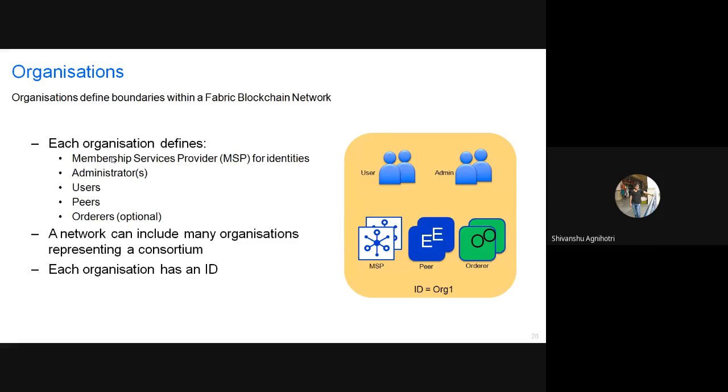Different organizations can be created, and creating organizations basically helps when there are two stakeholders. Suppose a hospital is there and suppose an insurance provider is there. They can act as different organizations, and they can communicate with each other.